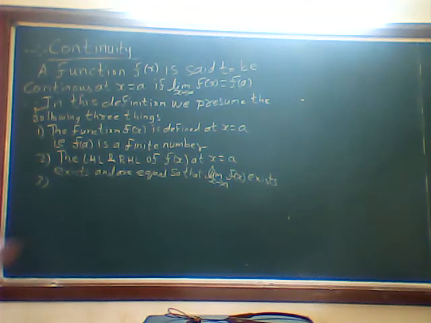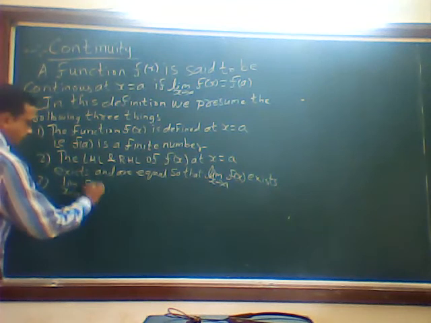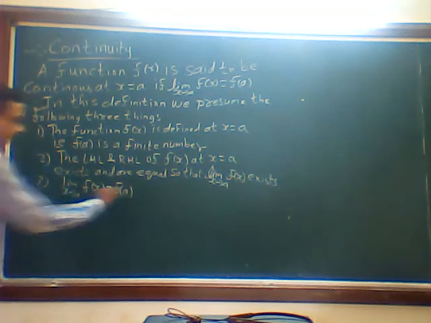The third point is limit x tends to a, f of x is equal to f of a.